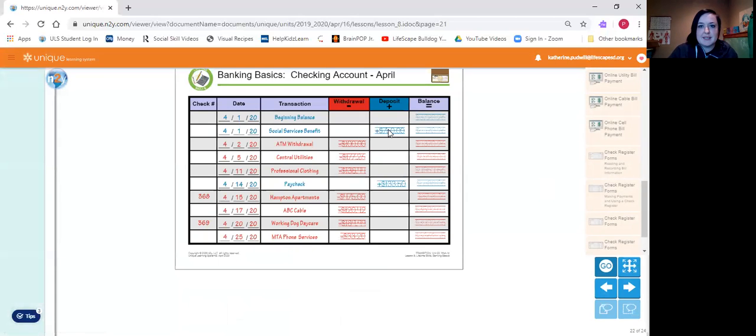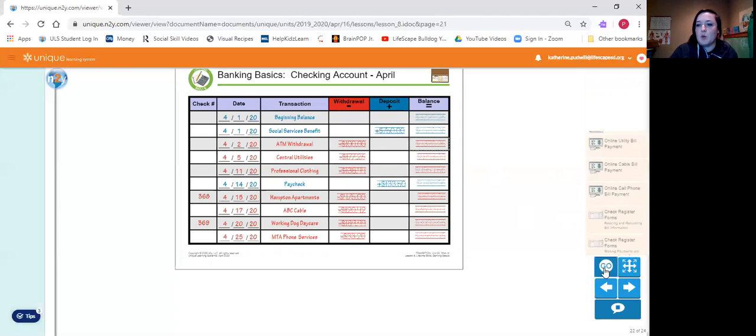So we deposited $750 from Social Security. Then we went to the ATM and took out $100. Remember, we're taking away, it's red, so we're subtracting. So we're gonna take $4,470.26 minus $100, and that equals $4,370.26. I like to use a calculator when I balance my checkbook to make sure my math is correct.